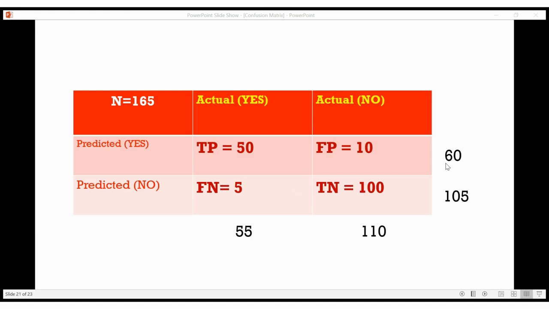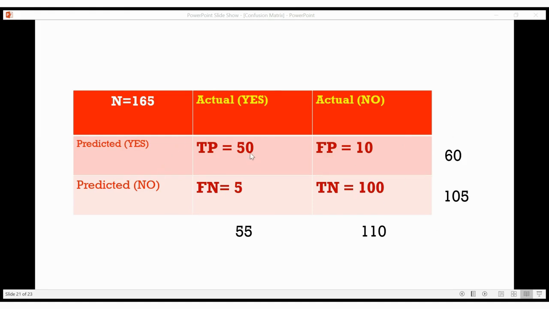So when you say predicted value yes, it is 60. When you say predicted value no, it is 105. But actual value yes is 55, so compared to predicted value yes, 5 holds the difference. And when you say actual value no, it is 110 compared with predicted value of 105. So the 5 difference shows in both the values.